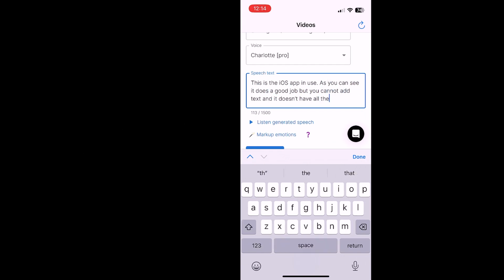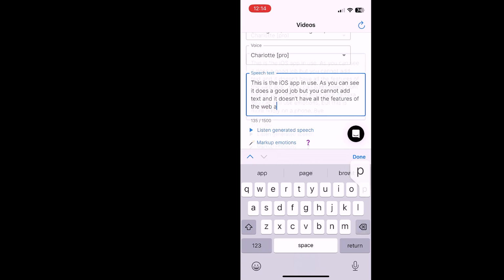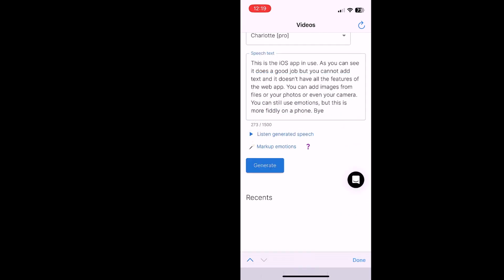And once it's rendered, you get an email sent to your email account to let you know that it's rendered. And from there, you can go and download it. This is the iOS app in use. As you can see, it does a good job, but you cannot add text, and it doesn't have all the features of the web app. You can add images from files or your photos, or even your camera. You can still use emotions, but this is more fiddly on a phone.